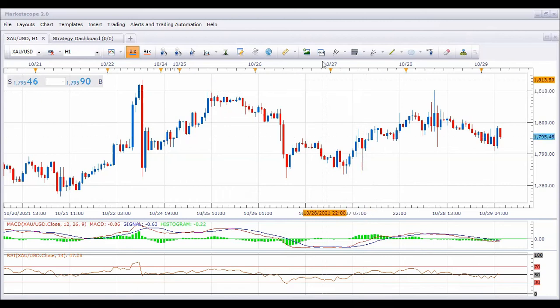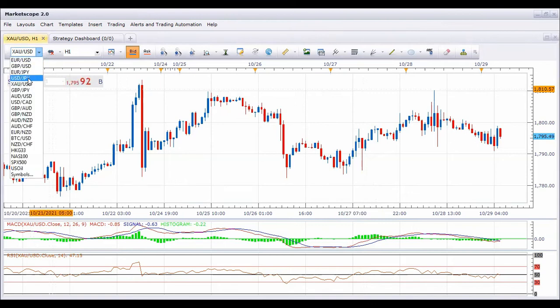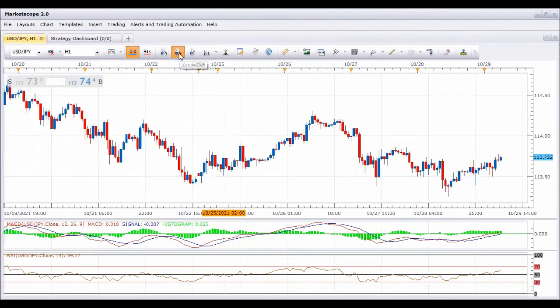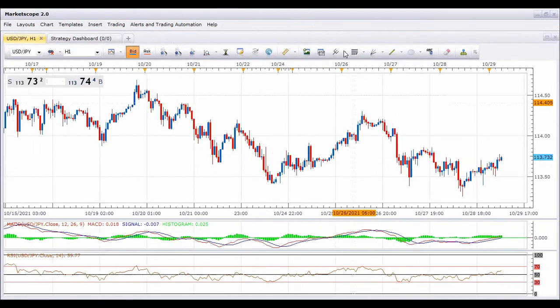So let's check another kind of pattern also. USD JPY hourly chart. Here also in the RSI part we can see that it touches the 30 level and rises towards 50. Here also we can see that the bounce is towards the higher high zone. And here we can see the change in the trend, with the buying crossover we are getting here.